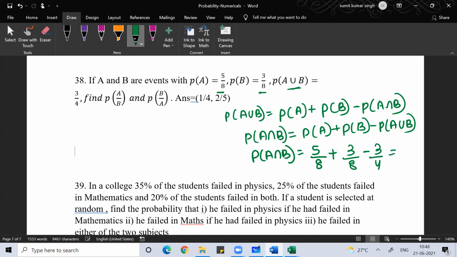So this will be 8 by 8, which means 1, minus 3 by 4, which means 1 by 4. So you get probability of A intersection B.